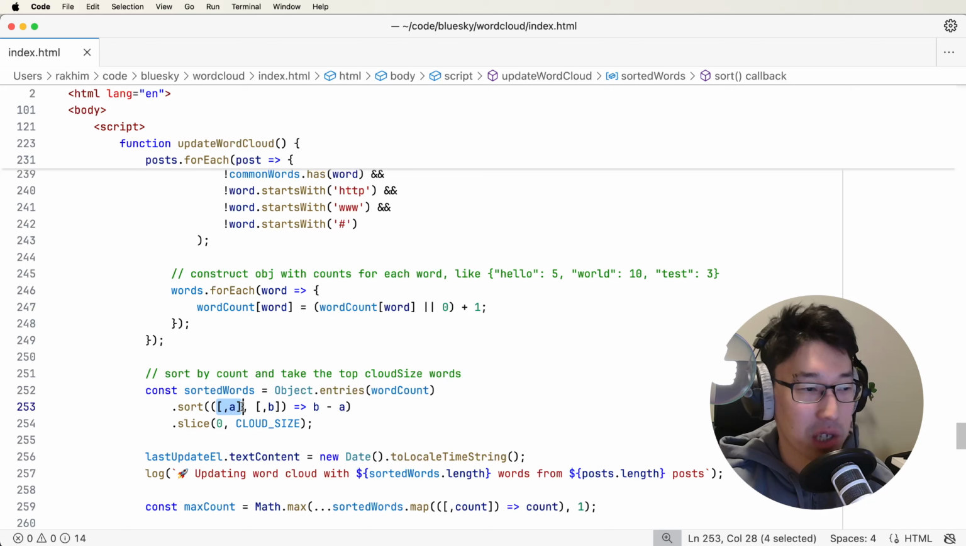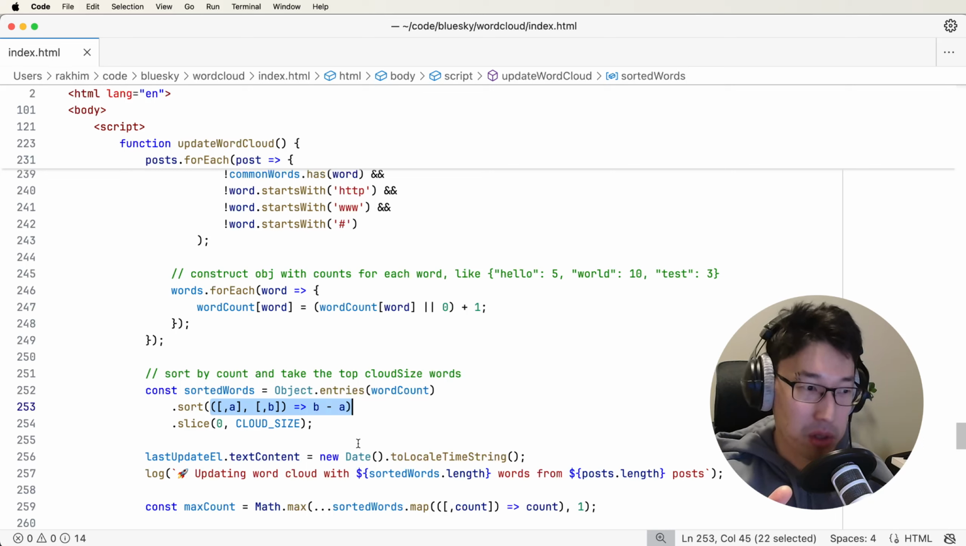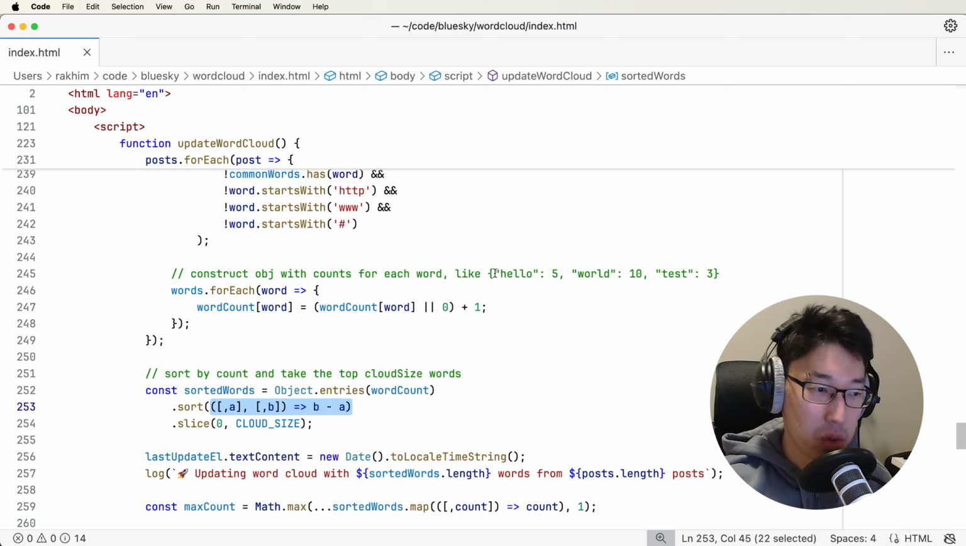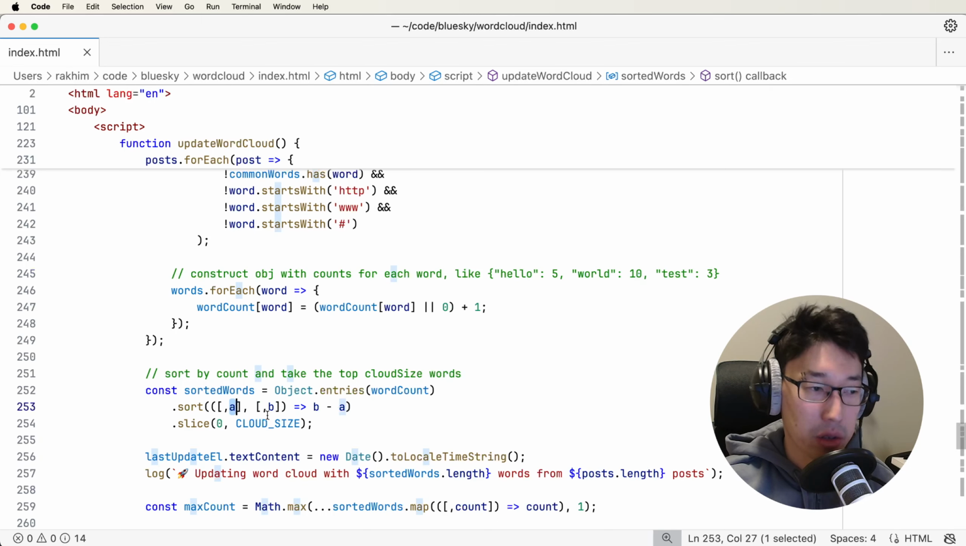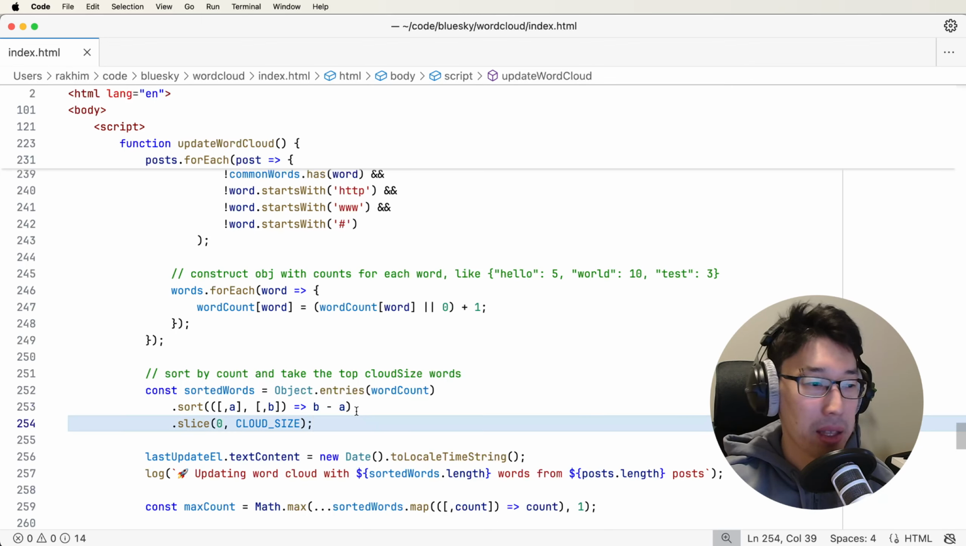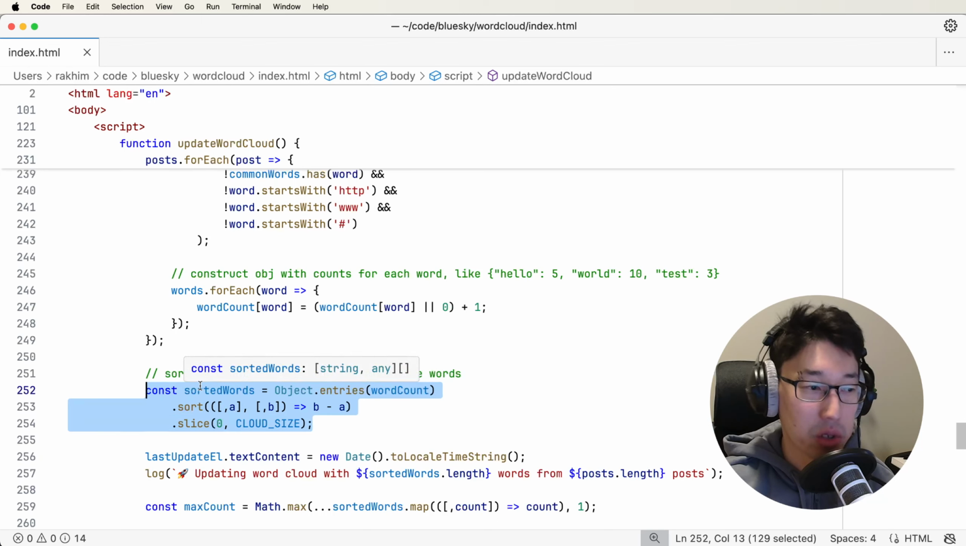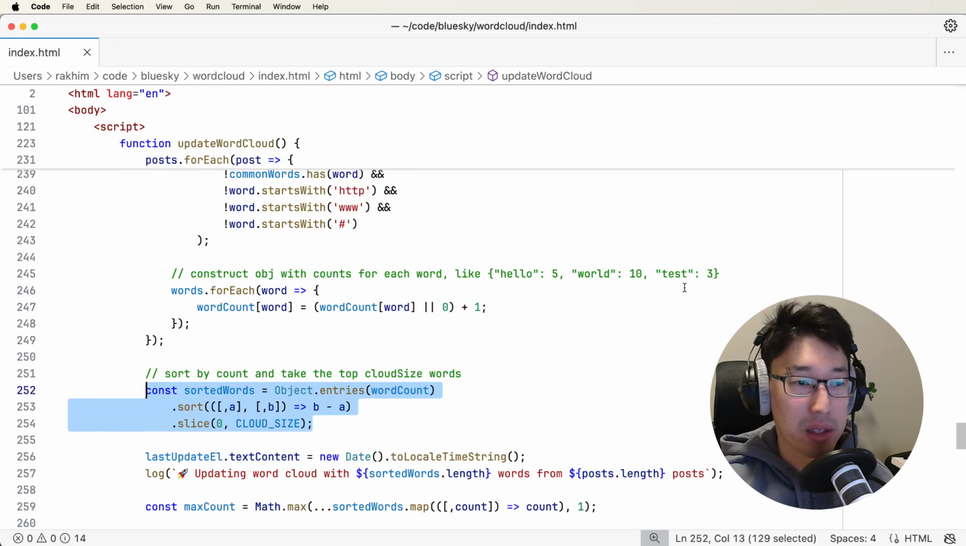So this destructuring thing means that when this anonymous function gets two arguments, which are two objects like this, a word with its number of occurrences, I want to get the occurrences from one and the occurrences from the second, and then compare them like this. So this would get me sorted words in the correct order and limited to the cloud size, which is 100 for us.